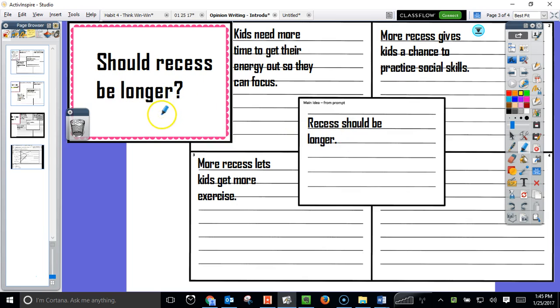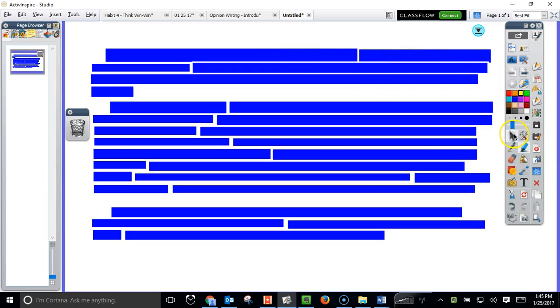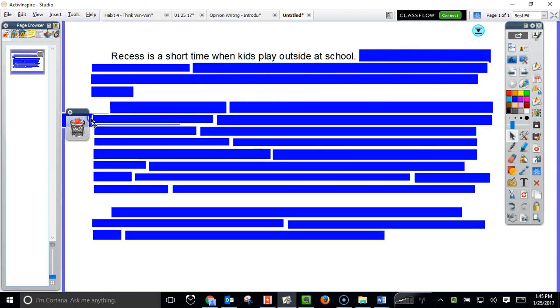Should recess be longer? And choose the one most important word in there, which is recess. And that's the topic, just recess. Not should recess be longer, but just recess. So I'm going to use that to write a fact about recess. And I've written this fact. Recess is a short time when kids play outside at school. That's my attention getter.